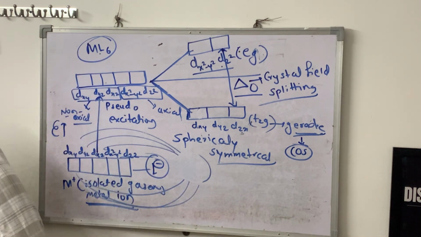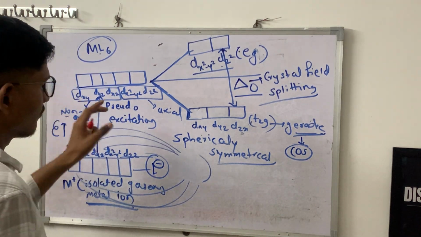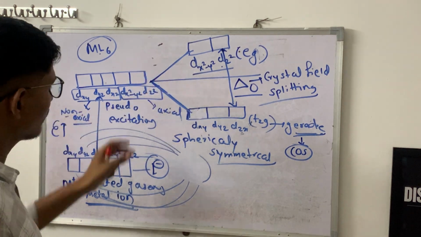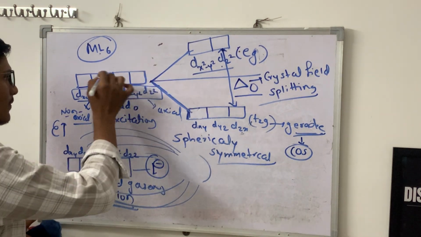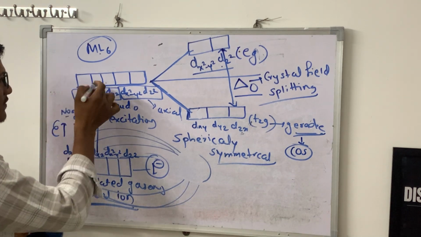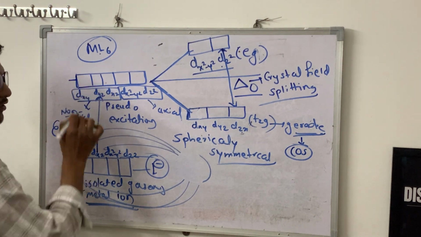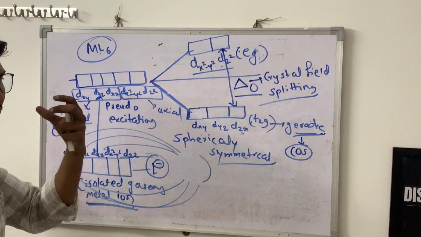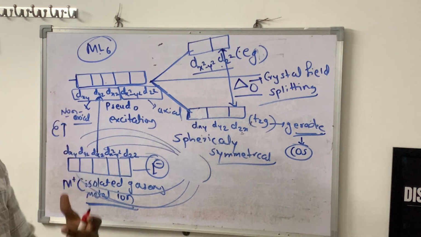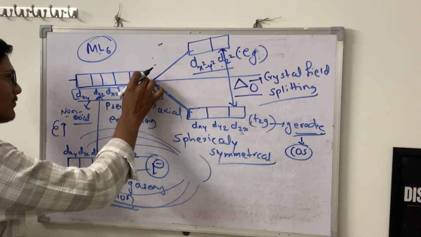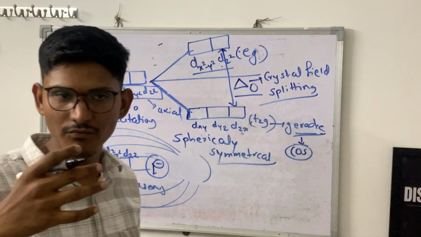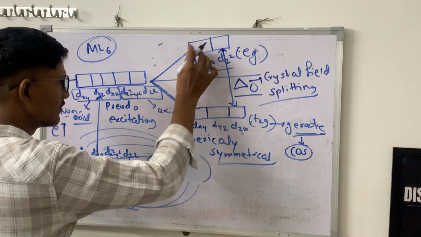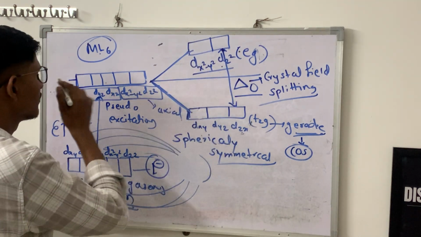You can see here, this is a diagram. So what do we have to do now? If we have to fill the electrons, these are the orbitals for the metal ion. After the ligand approaches with octahedral symmetry, when the ligand is near to the metal, then these orbitals split into these two kinds of orbitals.